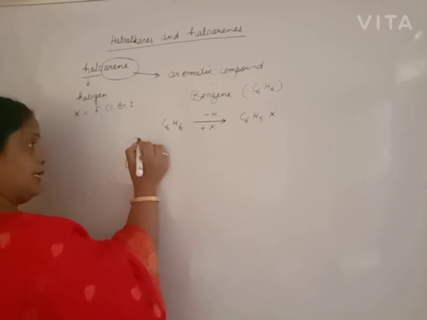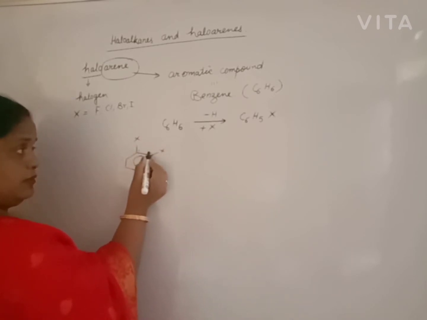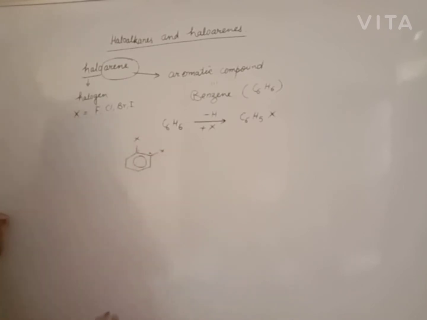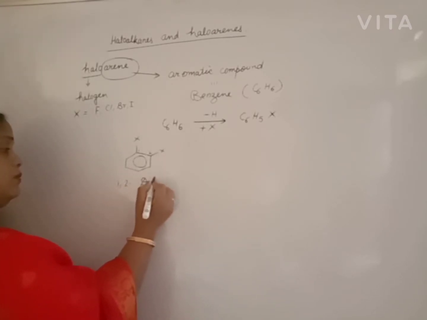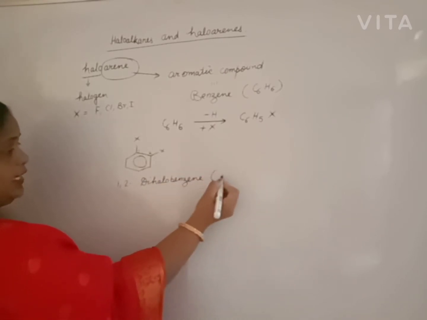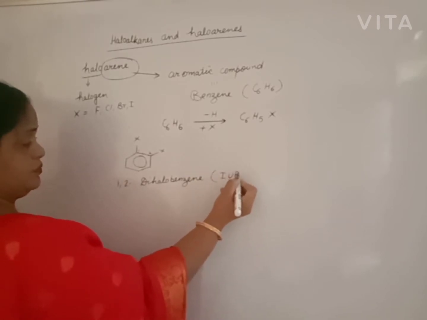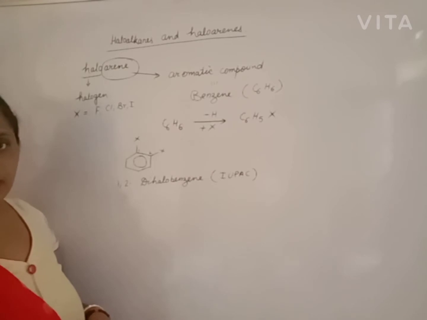One halogen is present here, another one here. Positions are marked 1, 2 or reverse. 1,2-dihalobenzene is the IUPAC name.